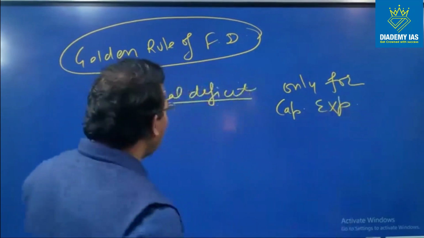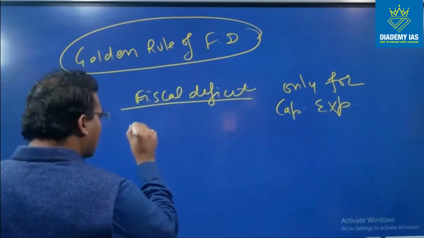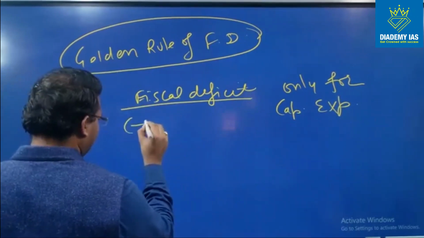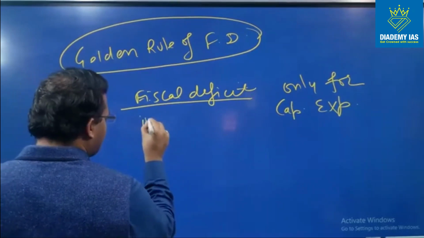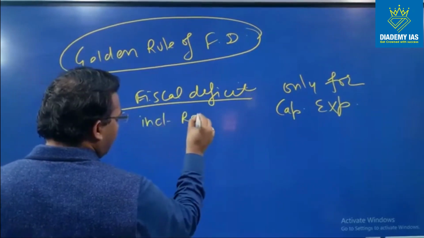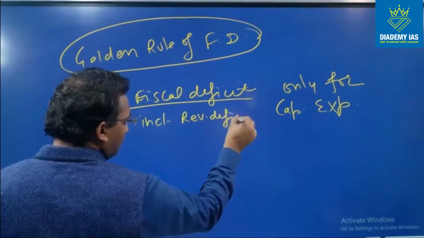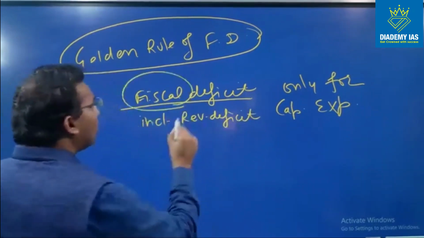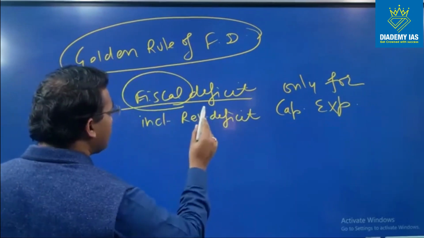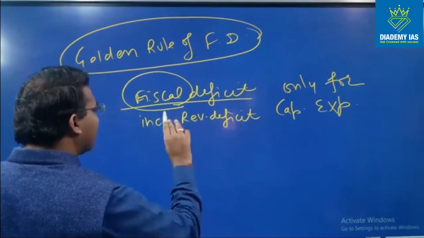right? So fiscal deficit basically includes the revenue deficit also. Fiscal deficit includes the revenue deficit, right? How is that? Because fiscal deficit represents total borrowing. This borrowing can be used for capital purposes and for revenue purposes.